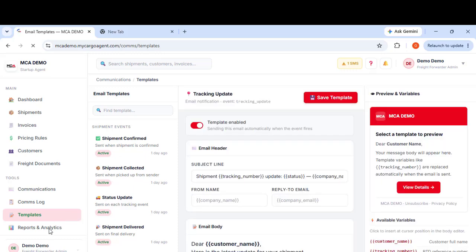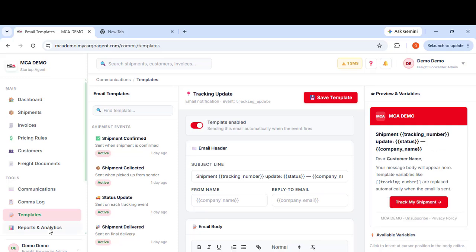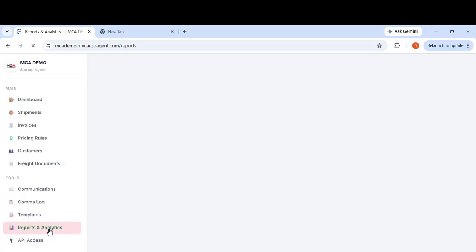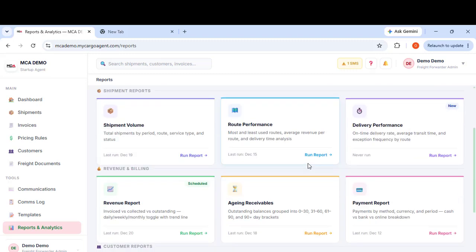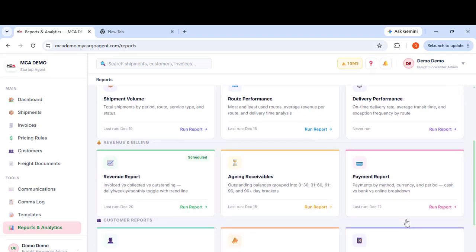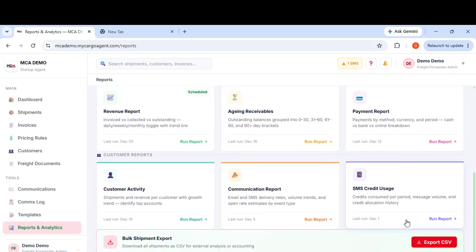One of the huge things we do is that you have report and analysis. This gives you a robust report and analysis, which gives you the opportunity to report. Shipment volume, your route performance, delivery performance, revenue performance, aging receivables, payment report. It gives you the reports for you to run your business, SMS credit, communication report, your bulk shipment. It's just a playground for a freight agent.